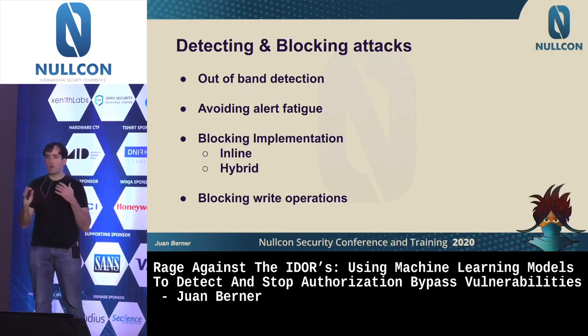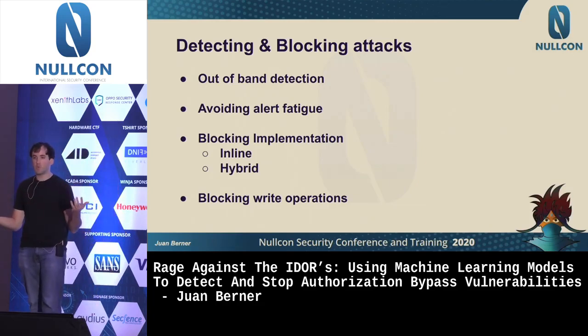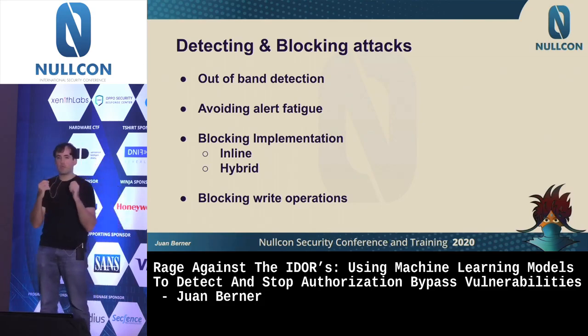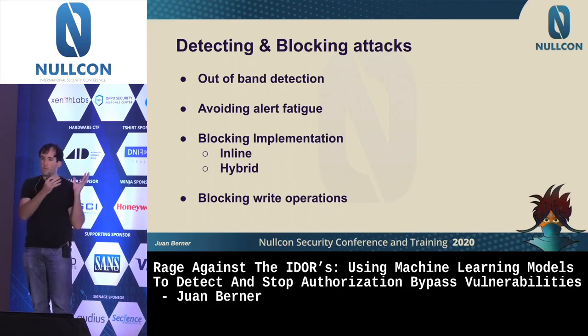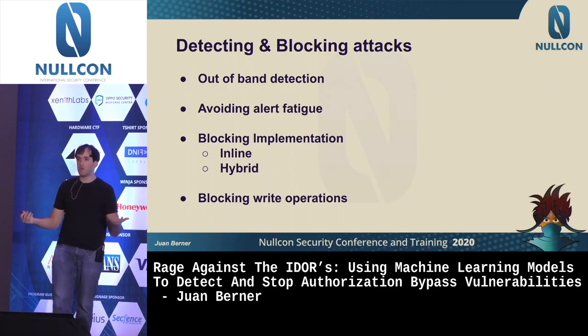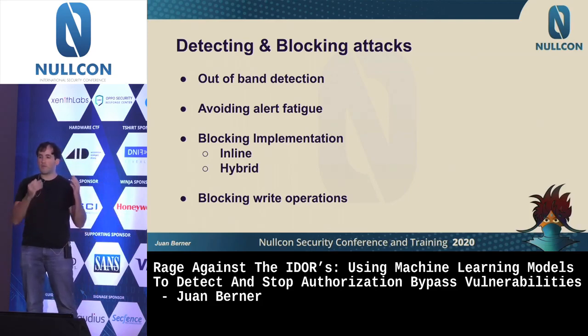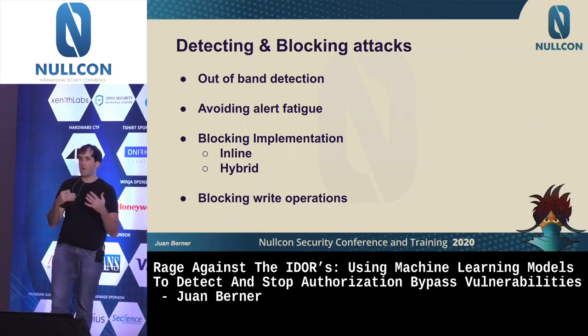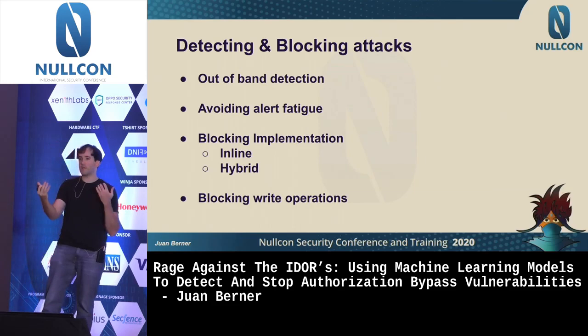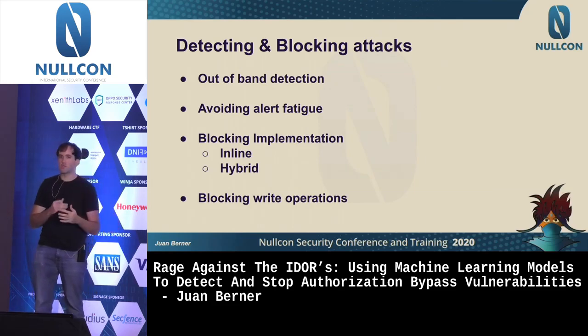Now, up to this part, we were covering how to train the models. Let's say we now have those models available. First of all, you can detect this out of band. So you're collecting all this context information I showed before, and then you are executing these checks by replaying this information to the models and checking what the models predicted against what the request said. The key part here is that you want to avoid alert fatigue. This is the nice thing about this. From this perspective, the logic and what happens in these kinds of decision trees is very fixed. Applications don't usually change the amount of database calls they do without doing a rollout. So that means that the threshold for errors is very small.